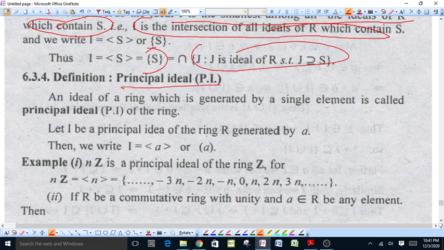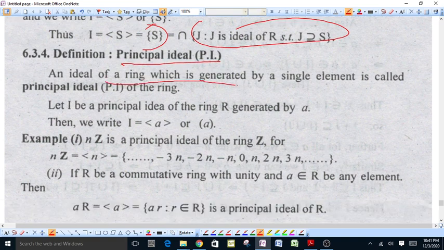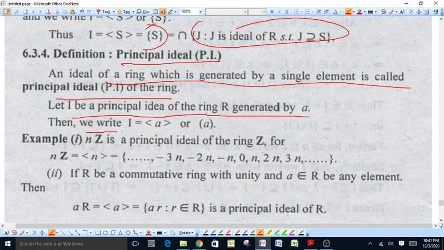Principal ideal. An ideal of a ring which is generated by a single element is called a principal ideal of the ring. Let I be the principal ideal of the ring generated by A, then we write I is equal to angle bracket A, generated by A.